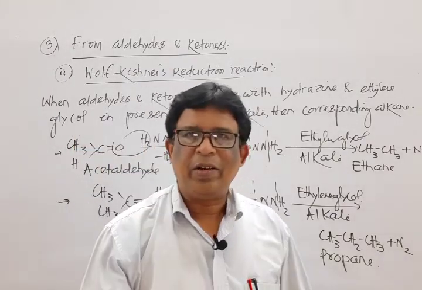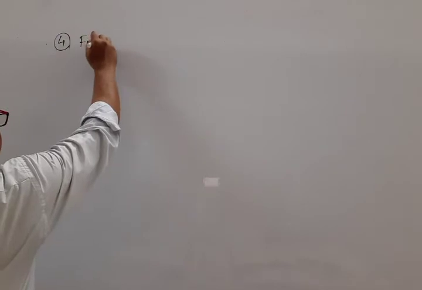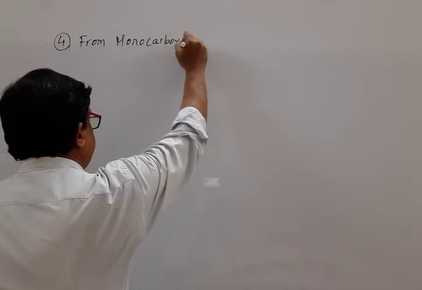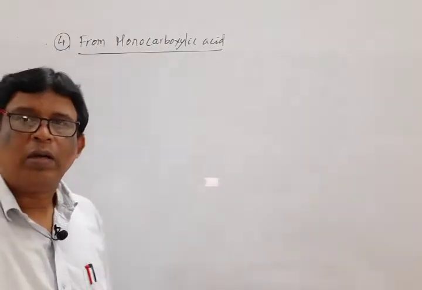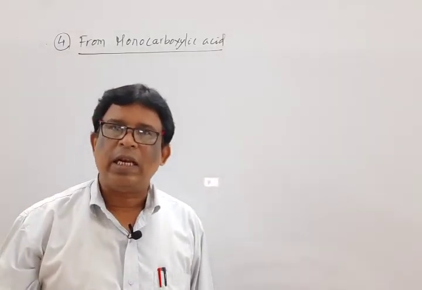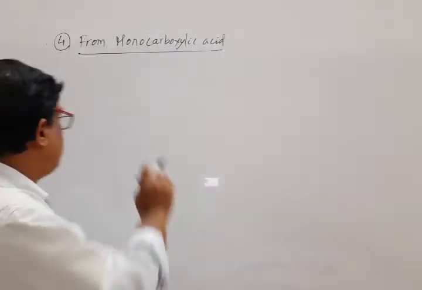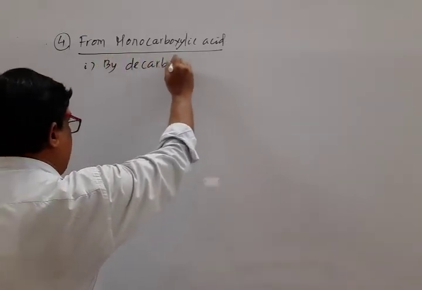Okay. Next method, that is the fourth method, is from monocarboxylic acid. Note down, the fourth method from monocarboxylic acid. This method also contains two sub-methods. One is by decarboxylation reaction and one is by Kolbe's electrolysis method. Note down, bit 1, by decarboxylation.